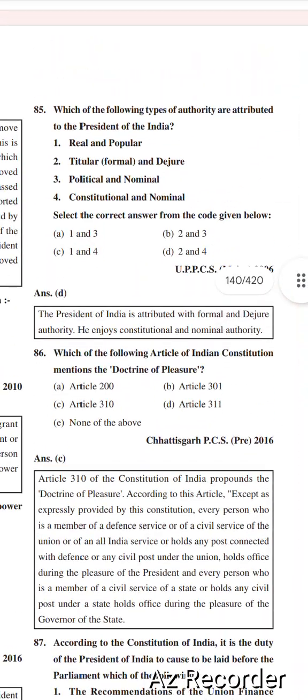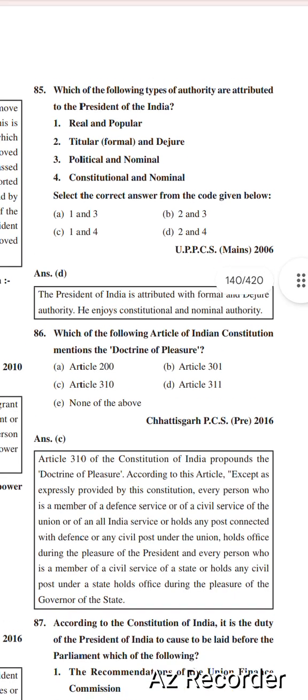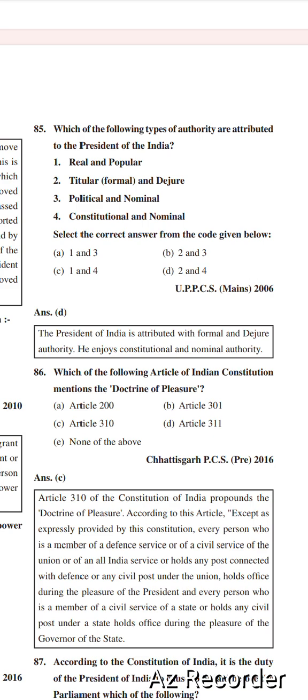So next question is which of the following types of authority are attributed to the President of India? Options are real and popular, territorial and de jure, political and nominal, constitutional and nominal. Right option is option number D, 2 and 4. Territorial and de jure and constitutional nominal. The President of India is attributed with formal and de jure authority. He enjoys constitutional and nominal authority.